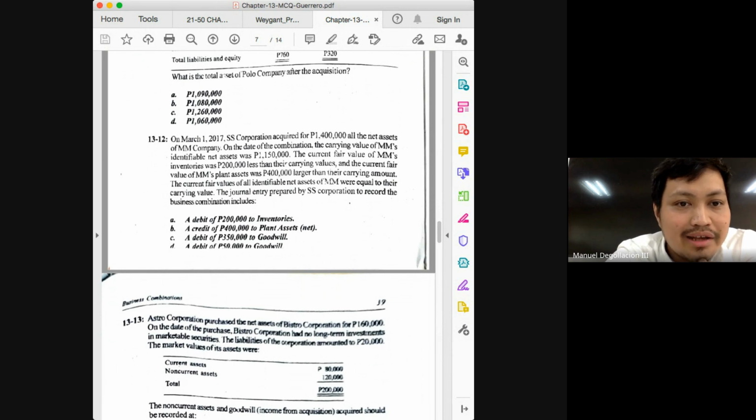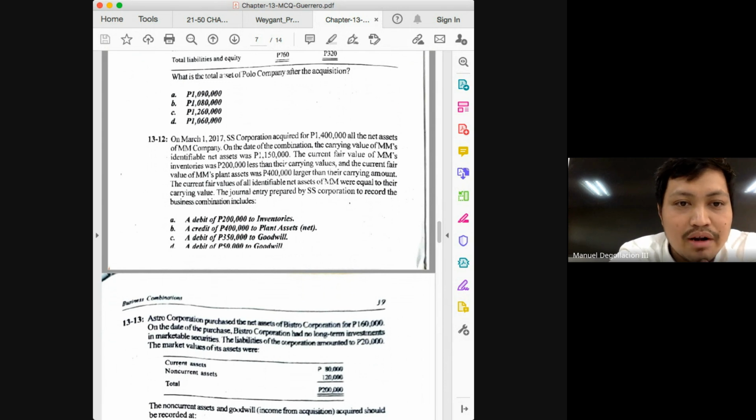The carrying amount is 1,150,000, but there are items wherein the fair value is not equal to the carrying value. So, what do we do with the 200,000 decrease in inventory? Decrease in inventory, deduct, so that the carrying amount will reflect the fair value. You deduct the 200 from the 1,150,000. What else?